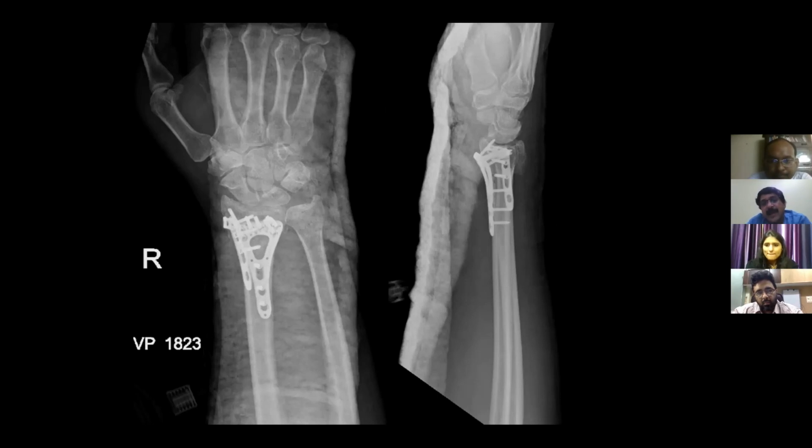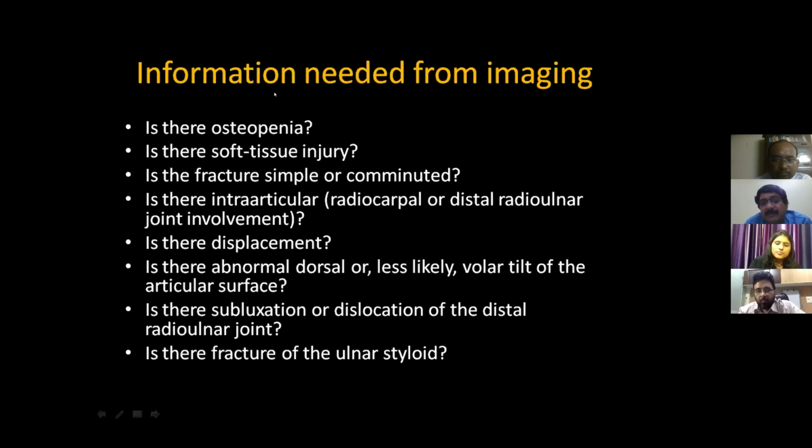In the radiology part, we can cover angles and associated injuries. In the distal radius, the DRUJ is very important. The radioscaphoid unit is important because there can be associated injuries to the TFCC and other small ligaments of the wrist. So we will have a detailed discussion for the next episode on distal radius fractures.